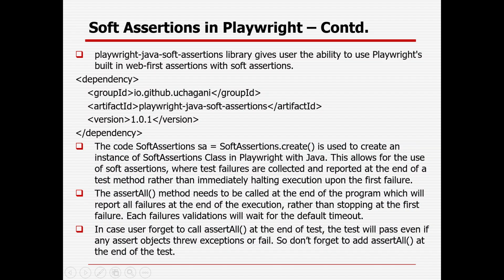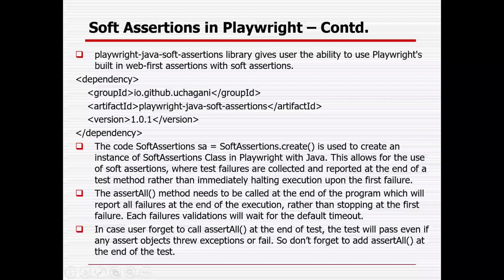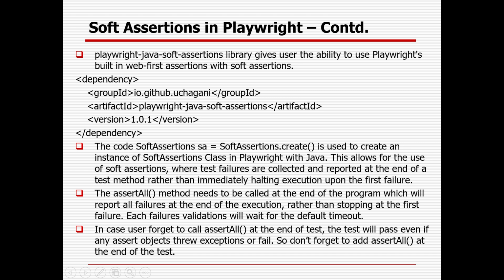You need to add the dependency in the pom.xml file of whatever Maven project you have created. After that, you need to create an object or instance of the available soft assertion class, giving the object name softAssertions equal to SoftAssertions.create. This code is used to create an instance of the SoftAssertions class in Playwright with Java. This allows the use of soft assertion where test failures are collected and reported at the end of the test method rather than immediately halting execution upon the first failure.